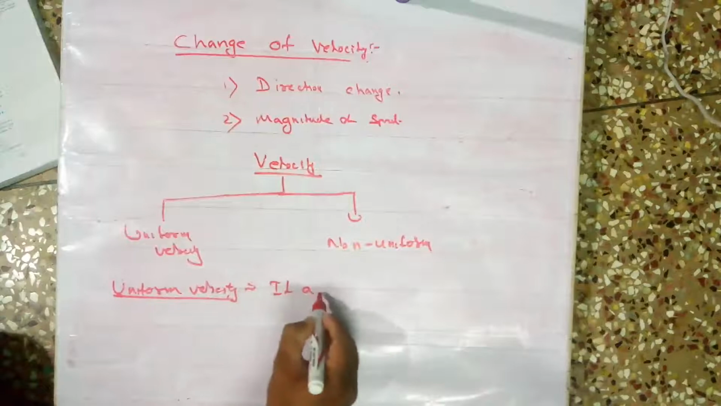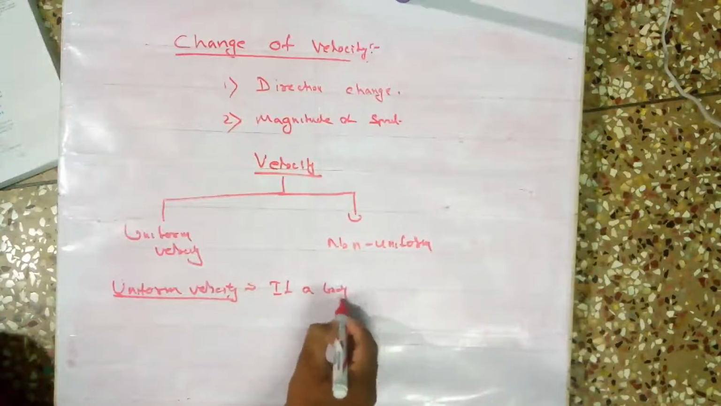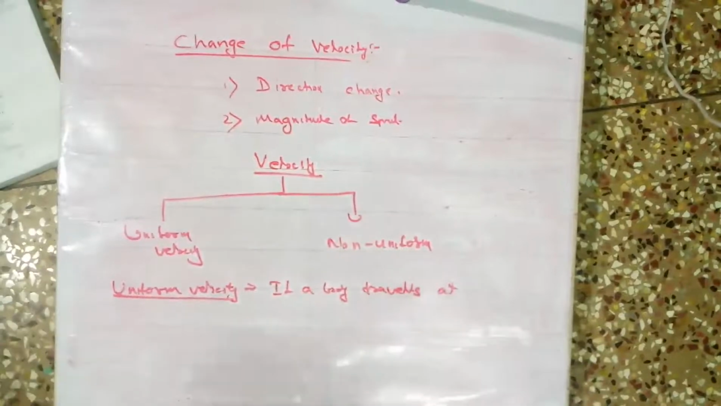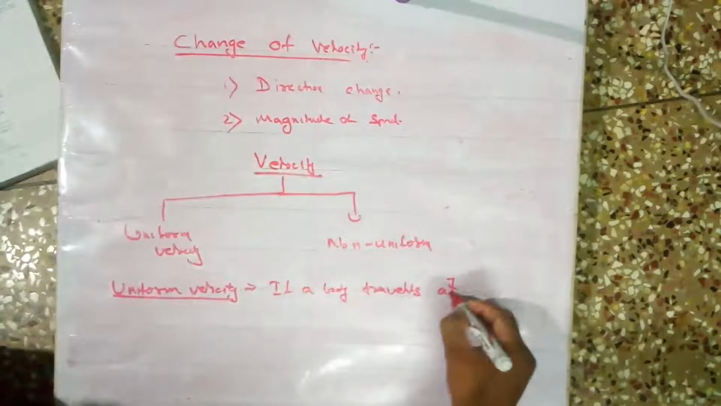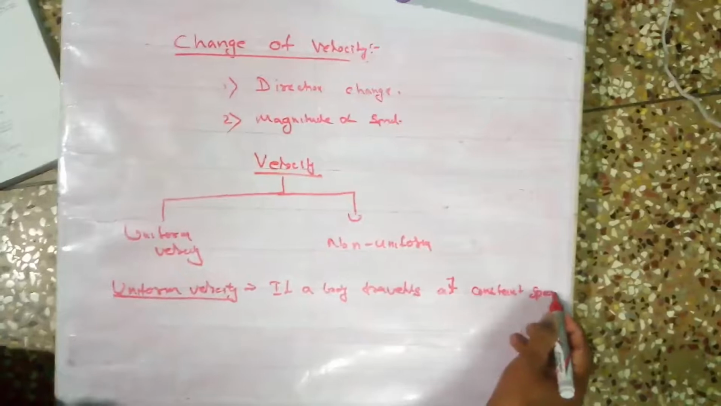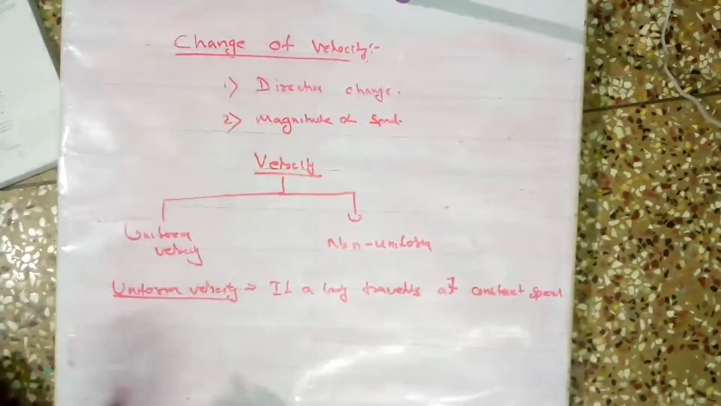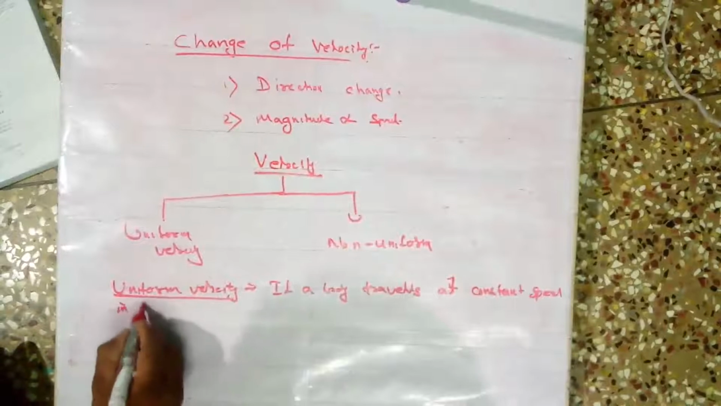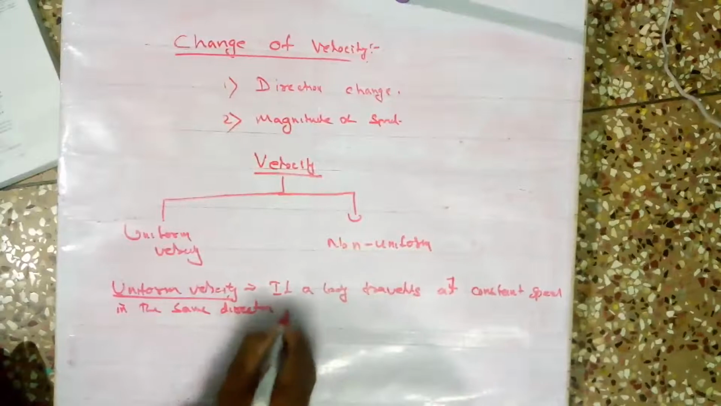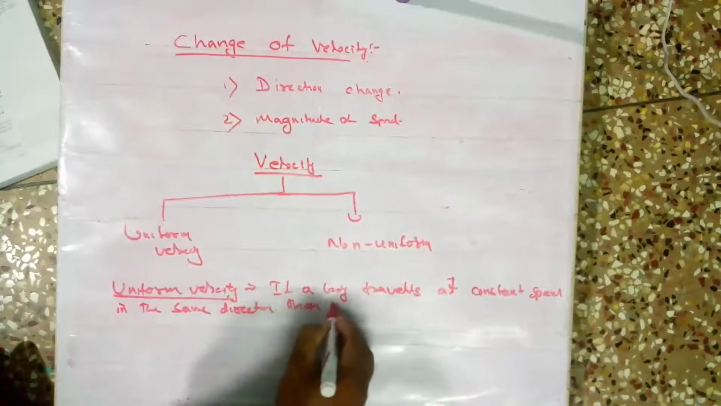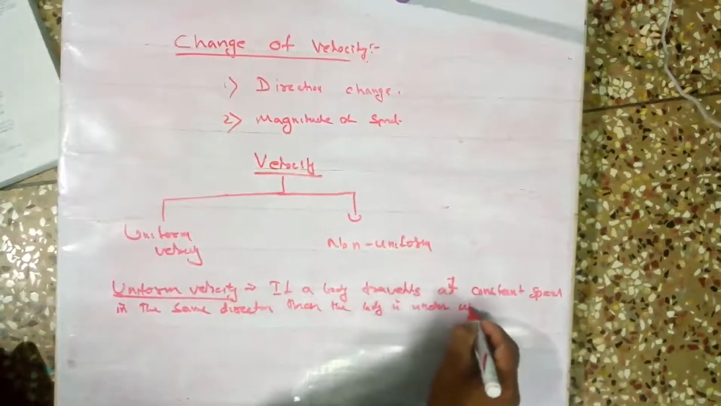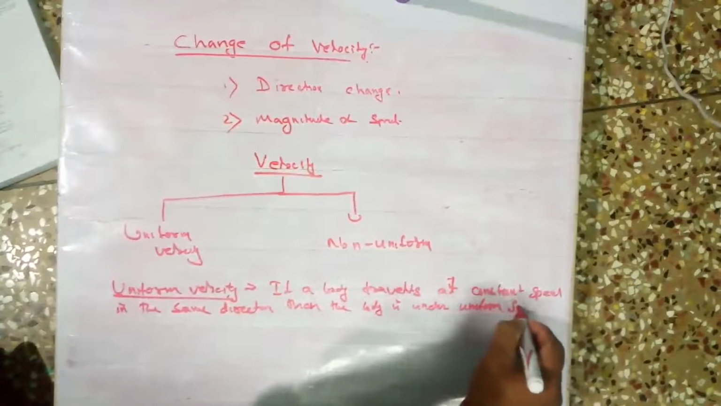If a body travels at a constant speed in the same direction, then the body is under uniform velocity.